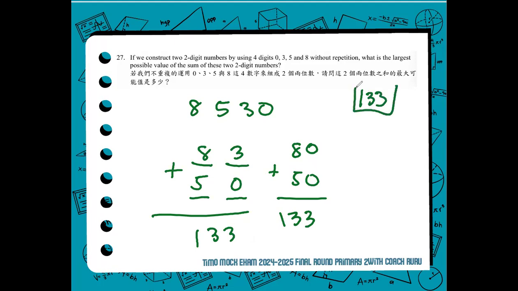133. What did we do? We arranged the numbers in decreasing order for us to identify the first 2 biggest digits that we have to use as our tens value, so that we can create and pair them to create the 2 sets of two-digit numbers and get the maximum sum.